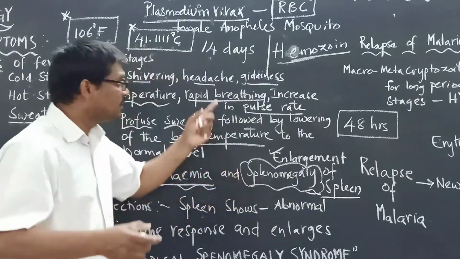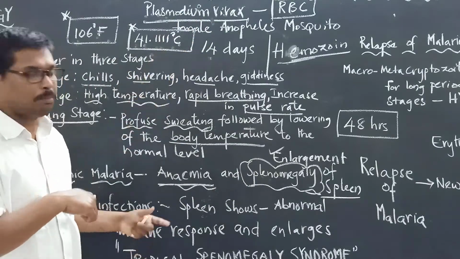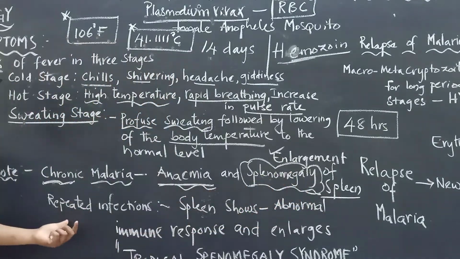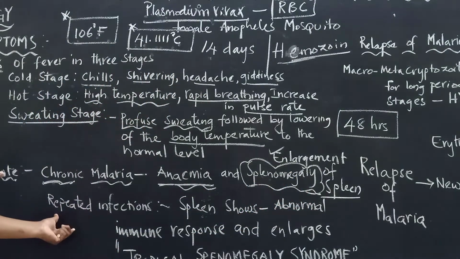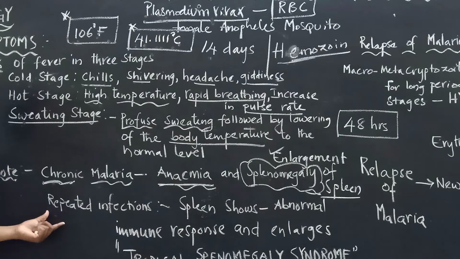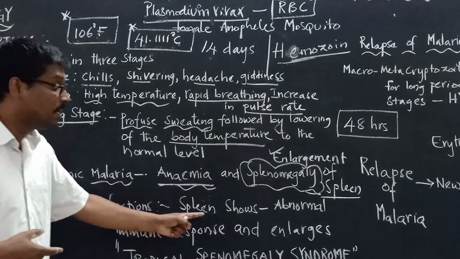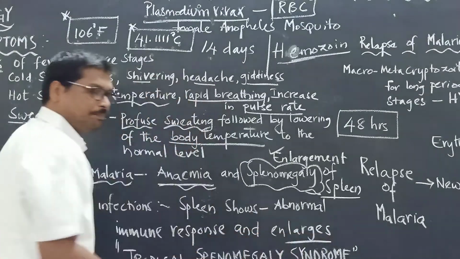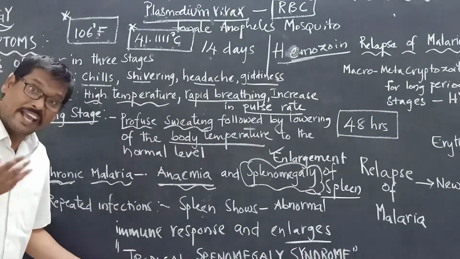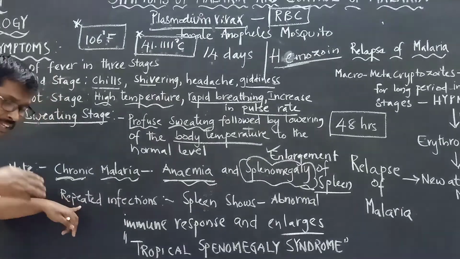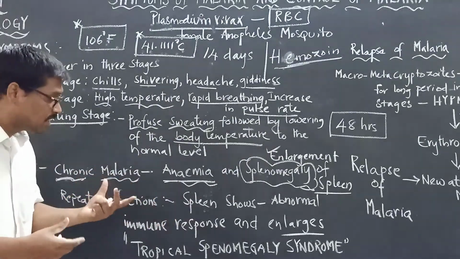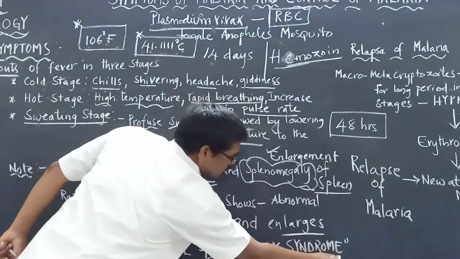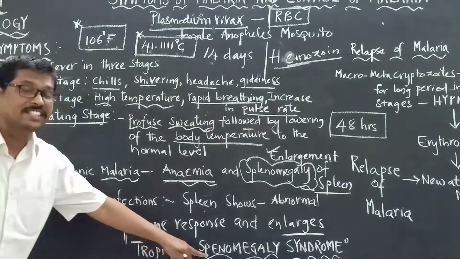That's why when this organism enters the body, there will be enlargement of the spleen. This is also one identification. Now, another point that we have to note is that in case of repeated infections, the spleen shows an abnormal immune response and enlarges. So when there is a repeated infection, the spleen is increasing in size, and that we call what? Tropical splenomegaly syndrome.